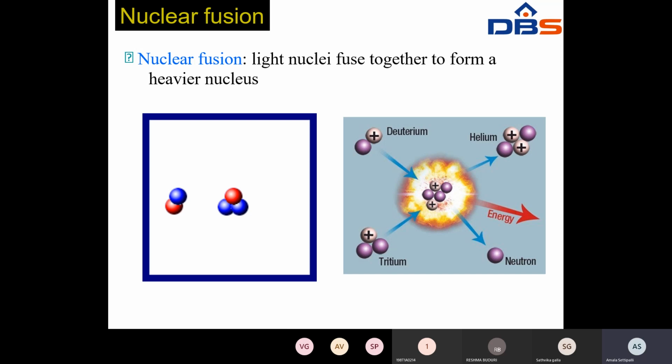So here also you can say nuclear fusion. Nuclear fission means splitting. Fusion means combining. In nuclear fusion, light nuclei fuse together to form a heavier nucleus. See here, two light nuclei fuse together to form a heavy nucleus. That is nothing but nuclear fusion. Tritium and deuterium combine and form helium. Whenever these two fuse together, they form helium, energy and a neutron. That is the nuclear fusion process.